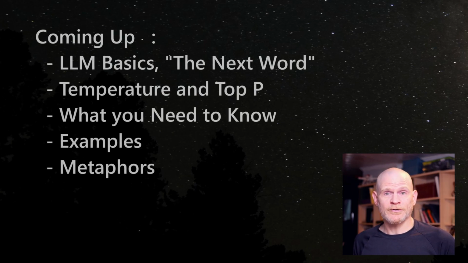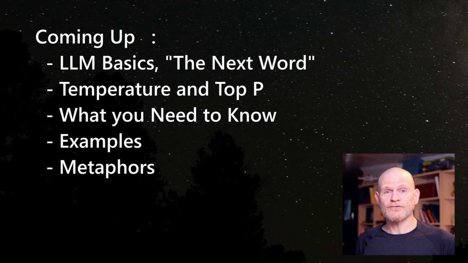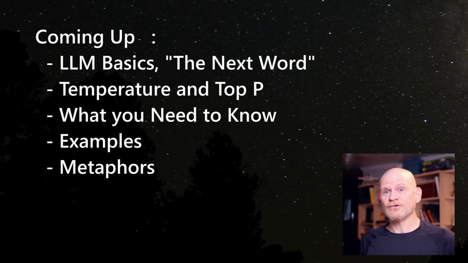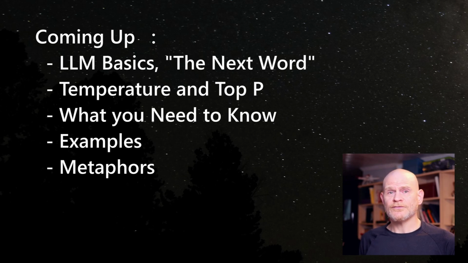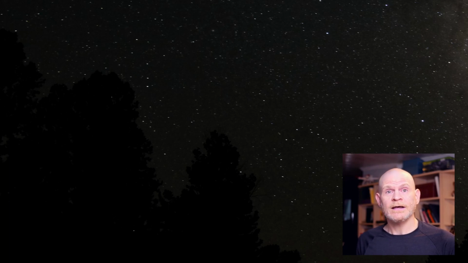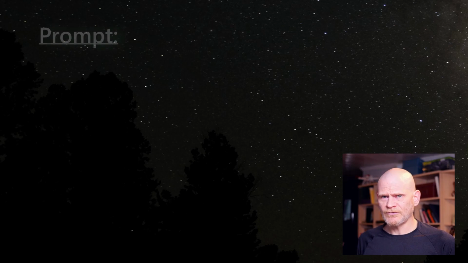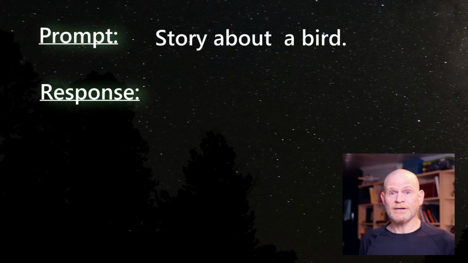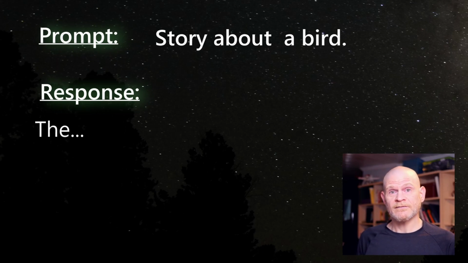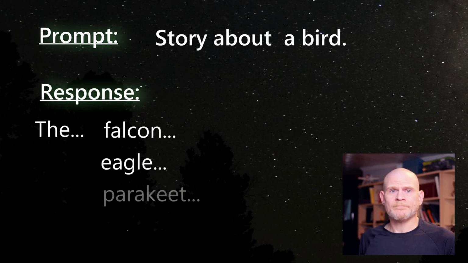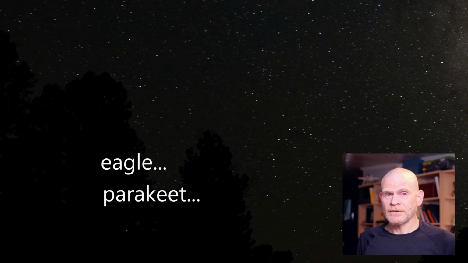Before we get to those parameters, let's do a quick overview of basic large language model, or LLM, operations. Large language models generate their responses by determining the next word in a sequence. This determination is based on the large language model itself, the user's input or prompt, and any words previously generated as part of the response. Let's talk through a basic prompt, say, story about a bird. A possible response might start like this: the, falcon, eagle, parakeet, etc. Some word. That's the randomness I'm talking about.